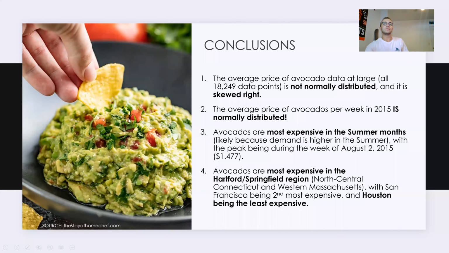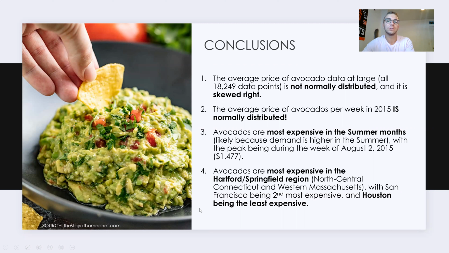So final conclusions, the average price of avocado data at large, which was over 18,000 data points, is actually not normally distributed, and it is skewed right. So that was correct. The average price of avocados per week in 2015, however, was normally distributed, which I found interesting, and you could, for a second project, do some more data analysis on that. Avocados are actually most expensive in the summer months, likely because demand is higher in the summer, as I talked about a little before, with the peak being during the week of August the 2nd, 2015, where avocados were nationally average priced at $1.47.